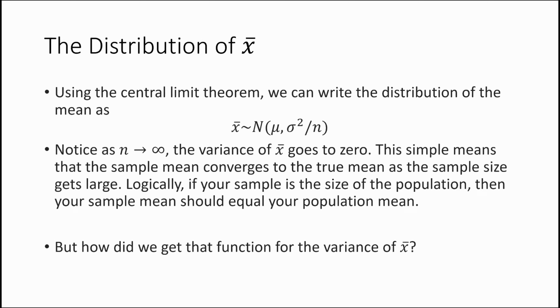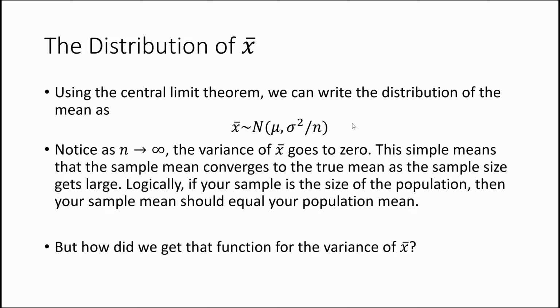So these next three chapters are going to be all about the mean of x, all about the sample mean of x. And the way it works out is when we apply the central limit theorem, we still get the same population mean that we had before, right? So we still get this mu. But now we have this new function here for the variance of x bar. And notice something peculiar about this function of the variance of x bar.